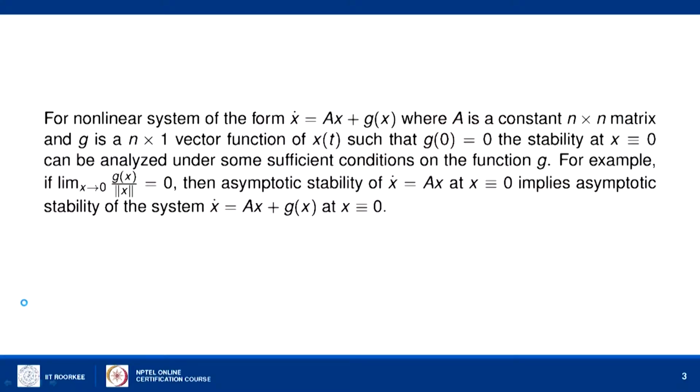For example, the condition that the limit as x tends to 0 of g of x by norm of x equals 0. If this condition is satisfied, then the system is asymptotically stable at x equal to 0, provided the linear system x dot equal to Ax is asymptotically stable. Under the same condition, the semi-linear system is unstable provided the linear system is unstable.